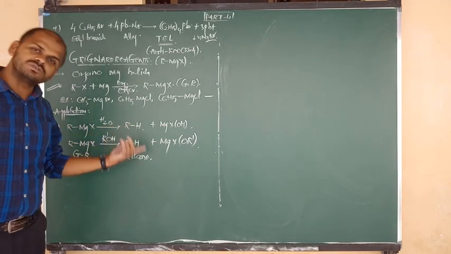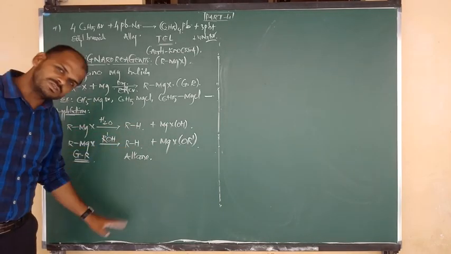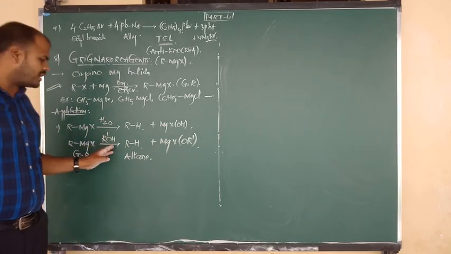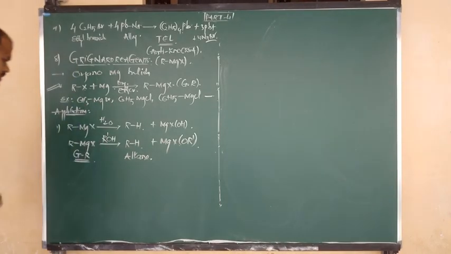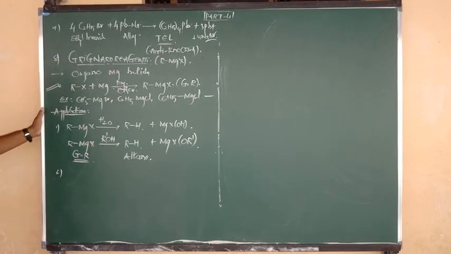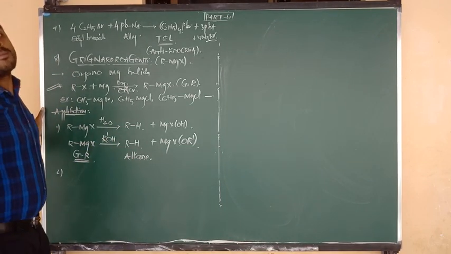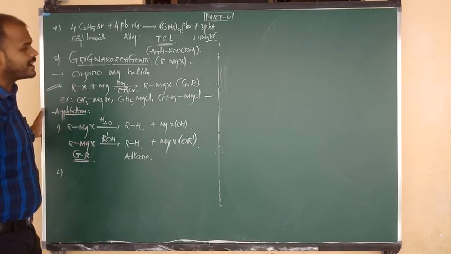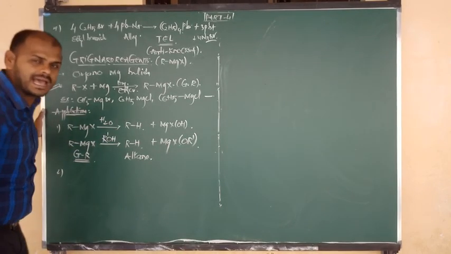Methyl magnesium bromide gives methane. Ethyl magnesium bromide gives ethane, upon reaction with water or alcohol, whatever that may be. Good. Application 1 is clear: preparation of alkanes. Let us go to application number 2: preparation of carboxylic acids. By using Grignard reagent, we can prepare carboxylic acids also.